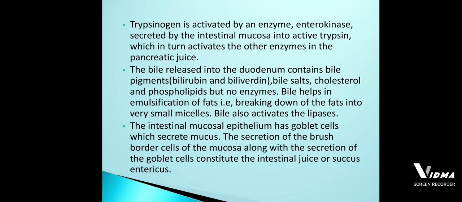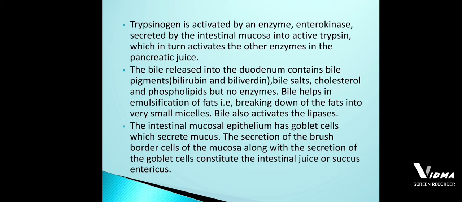This enterokinase is going to activate the trypsinogen. Why is it going to activate the trypsinogen? Because the trypsinogen will be in the inactive form. This inactive form of the enzyme is activated with the help of the enterokinase, which is present in the intestinal juice. When the enterokinase gets exposed to the trypsinogen, the trypsinogen becomes activated.